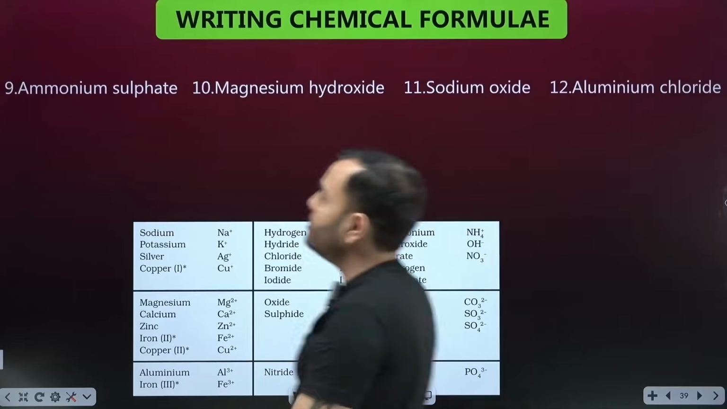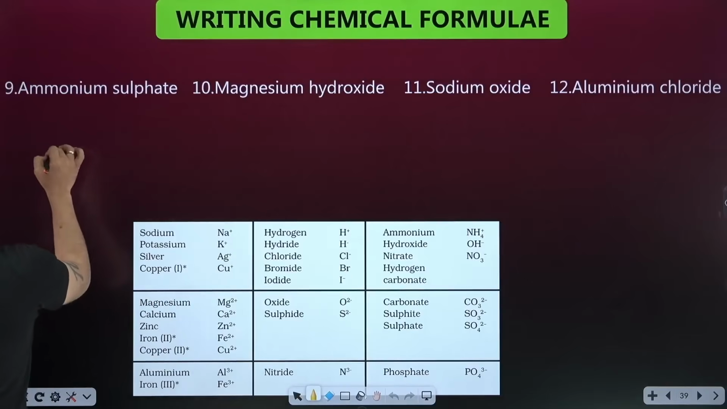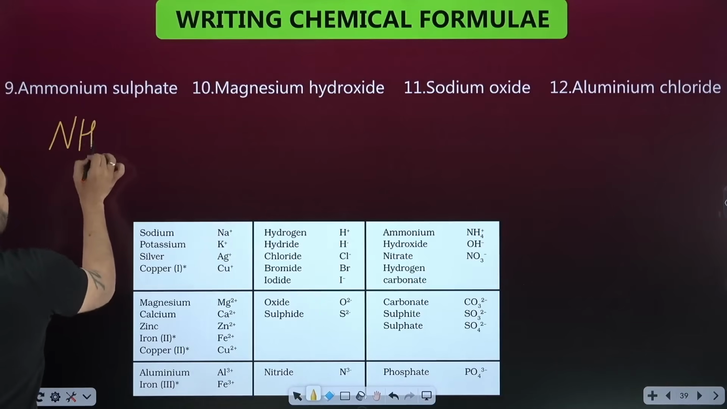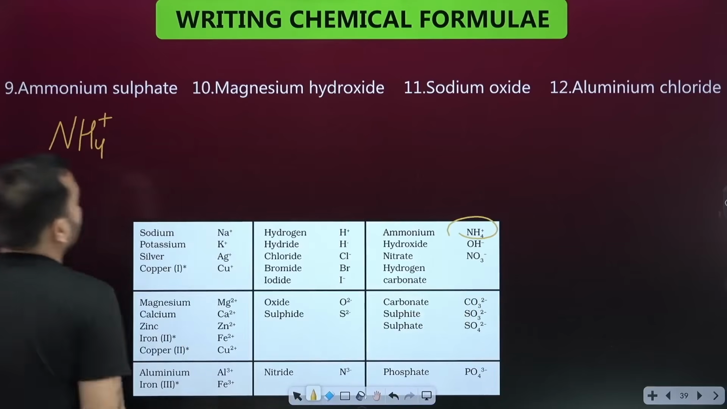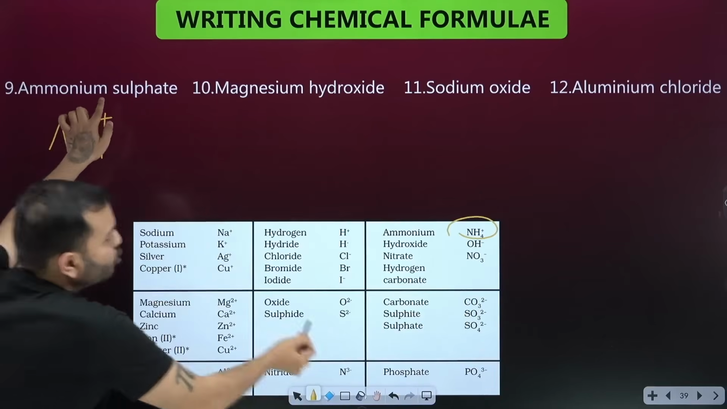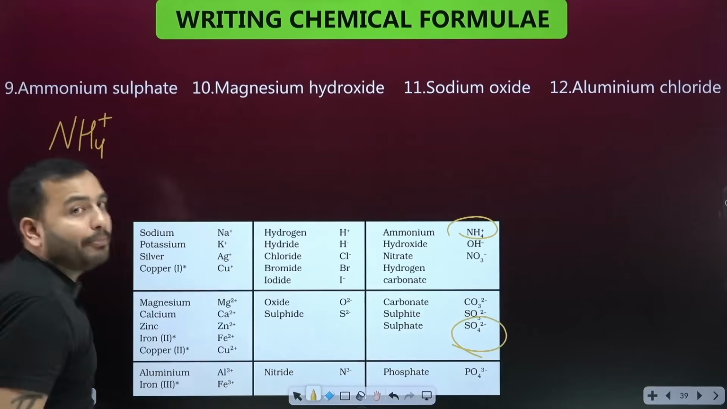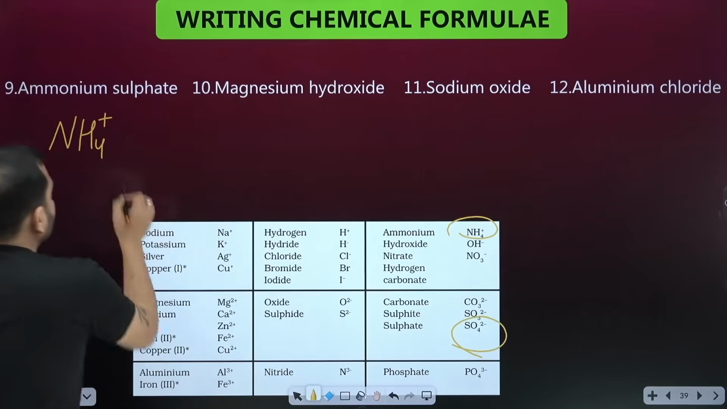There is so much. Ammonium sulfate. Ammonium, find it. NH4 plus. Did you find it? It's written here on the side. This must be here. Yeah, this one. NH4 plus. Sulfate. SO4 2 minus. If you haven't memorized it, pause it and memorize it. Then practice.